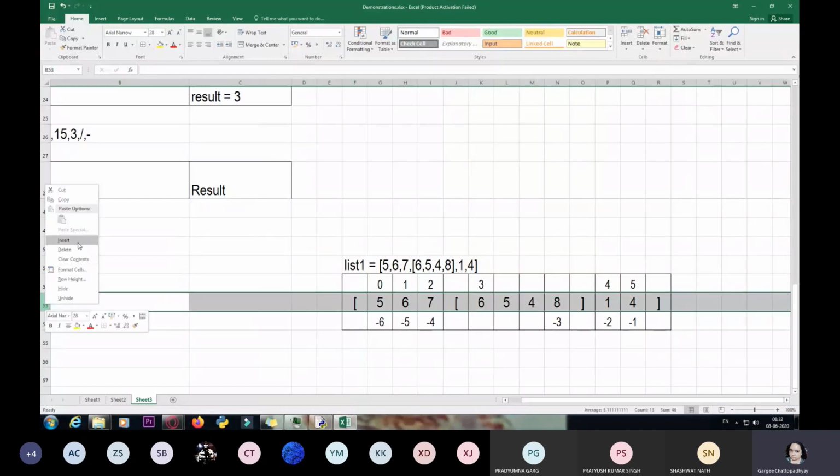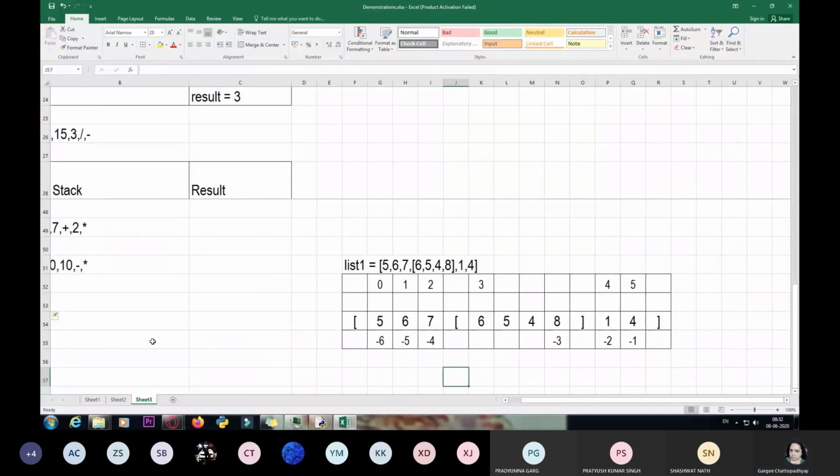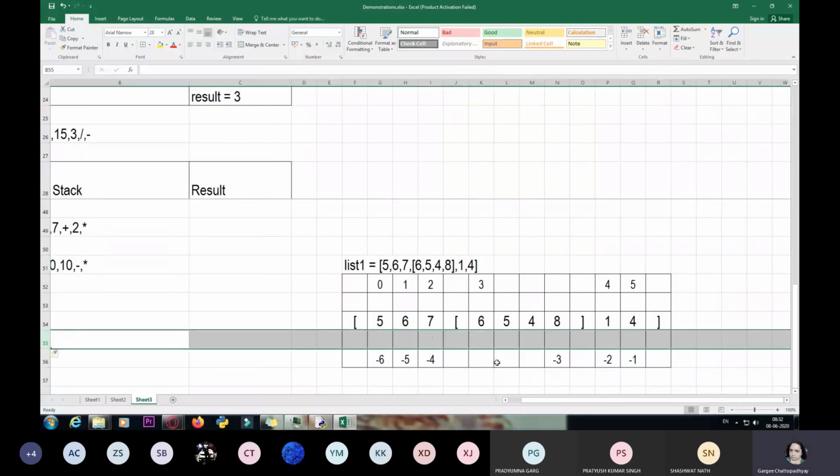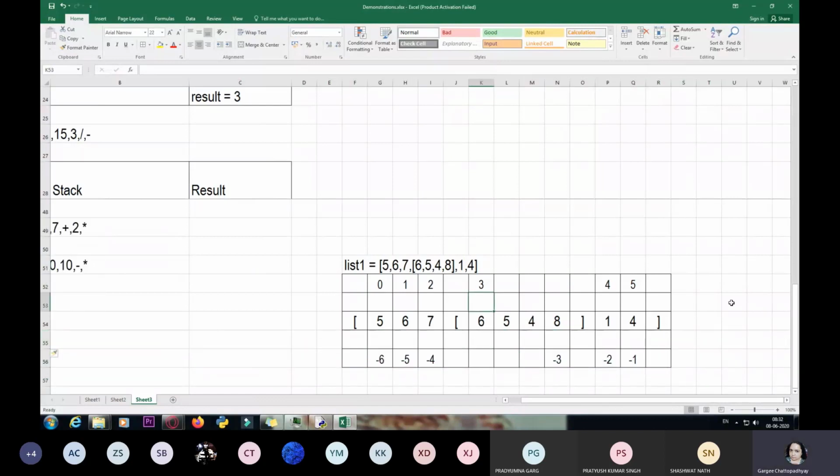So I'm going to insert another row over here. And within this row, I'm going to individually give subscripts to each of the items. And this list is also going to have negative indexing too. You can see it over here.